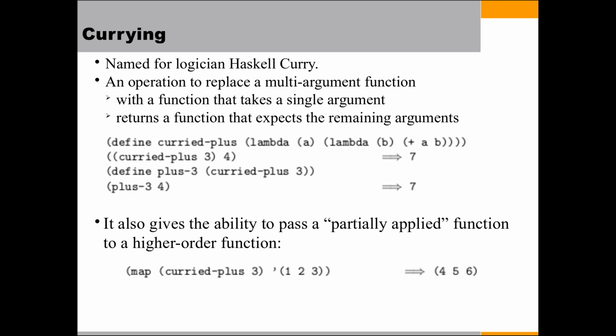So the map of curried plus over 1, 2, 3 will give the output: as 3 is fixed here, it takes the first value as argument, then 3 plus 1 is calculated and stored in the list, and then it takes 2 as the next argument, so 2 plus 3 is 5. Likewise, the output is given.